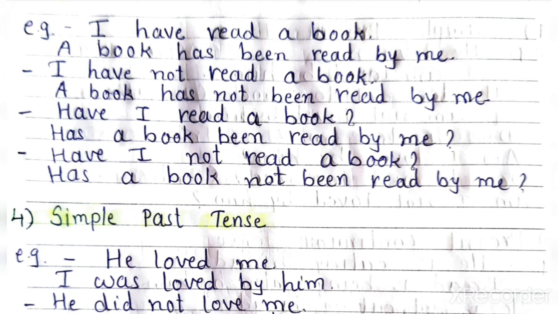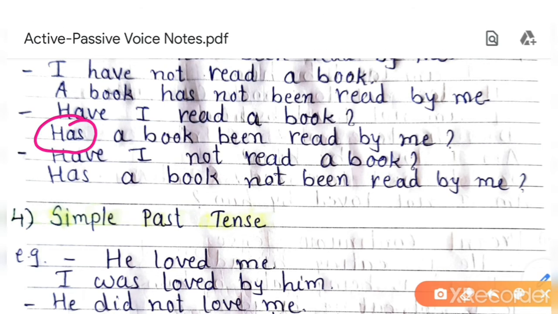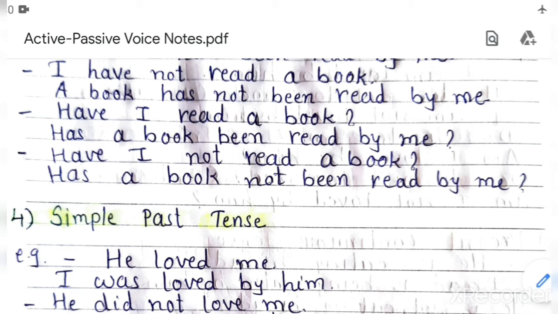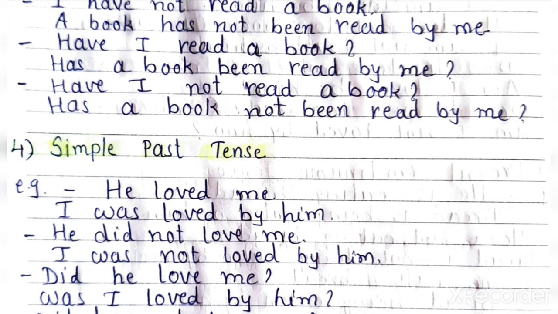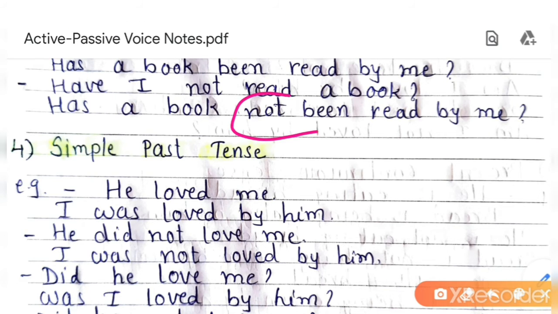Next, interrogative. Have I read a book? In passive voice also it starts with has or have. Question. Has a book been read by me? Understood? Don't forget to put question mark. Next one is, have I not read a book? Interrogative, negative. So has a book not been read by me? Not been. Has or have will be in beginning of the sentence and not been will be used together.